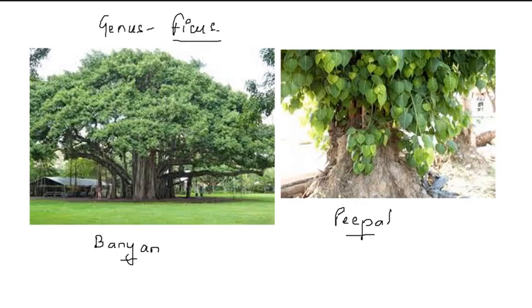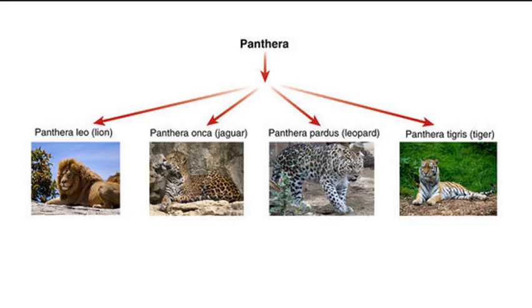For animals, take Panthera. Panthera includes different species like lion, jaguar, leopard and tiger. Among animals, these are closely linked, so they represent the genus Panthera.